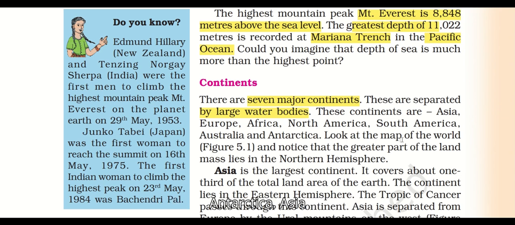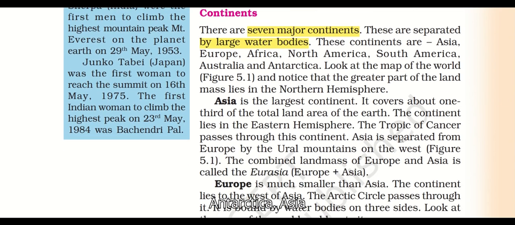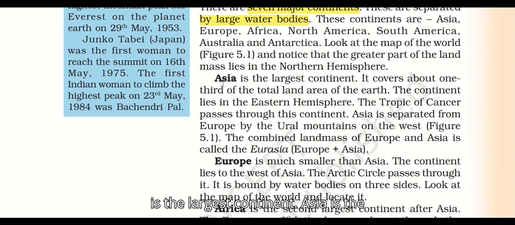North, Arctic, Antarctica. Asia is the largest continent. When you see the diagram, you will understand. It covers one third of the total land area of the earth. Asia occupies one third of the earth's land area.